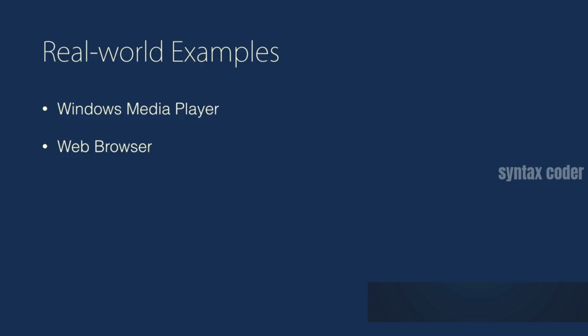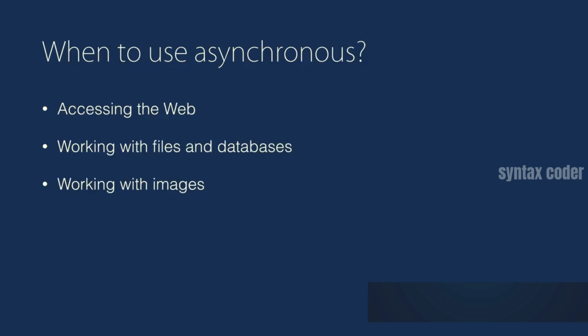If Windows Media Player did not utilize asynchronous programming, as it was accessing the file system and reading a piece of music, the window would freeze. You could not touch that window. Same for your web browser. As a web browser downloads content from the web, the UI is still functioning. It's responsive. And that's the benefit of asynchronous programming model. So when do we use asynchronous programming?